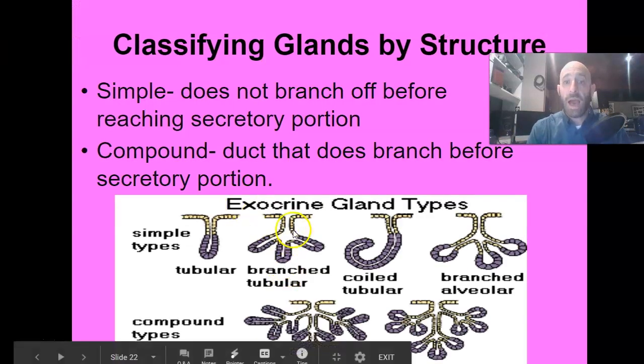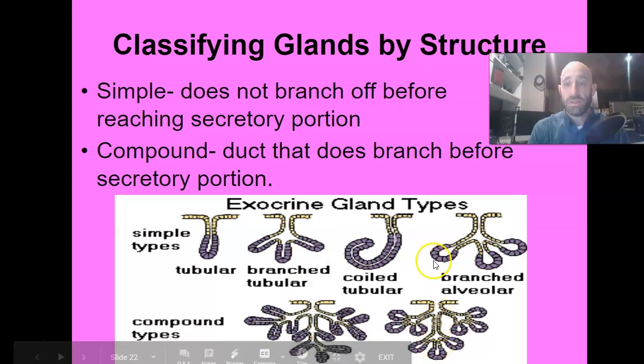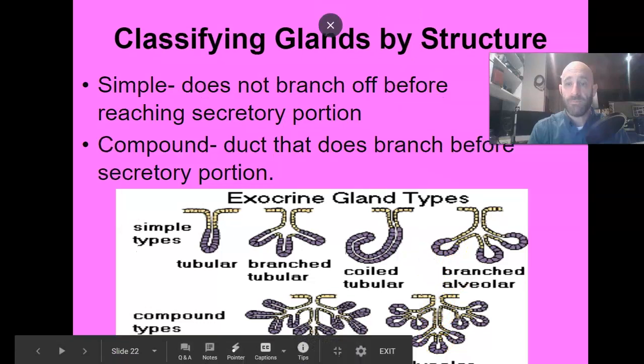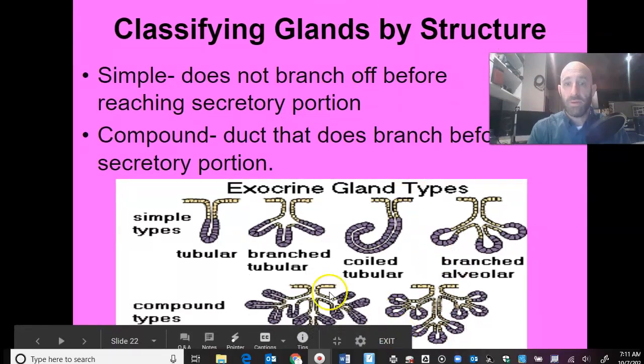Okay. And then compound would be essentially those same two types, but if you take a look down here, you can see the compound. Here, I'll move this down. The compound, it's going to be multiple branches. So where one branch tubular would go out into the secretory portion, this one you have multiple going out into the same. So this would be compound. Imagine a hallway with multiple rooms at the end. All those rooms are going to dump out into that one hallway as opposed to just one room dumping out into the hallway. So this would be a compound tubular and then compound alveolar.